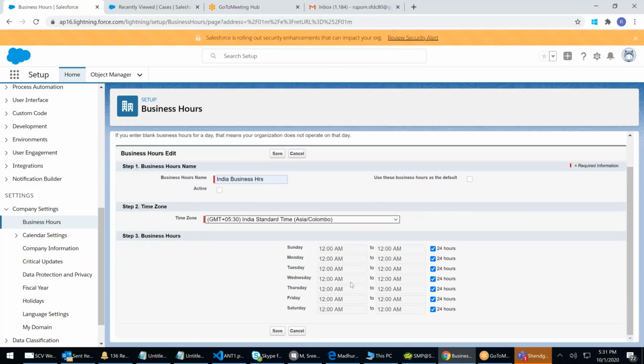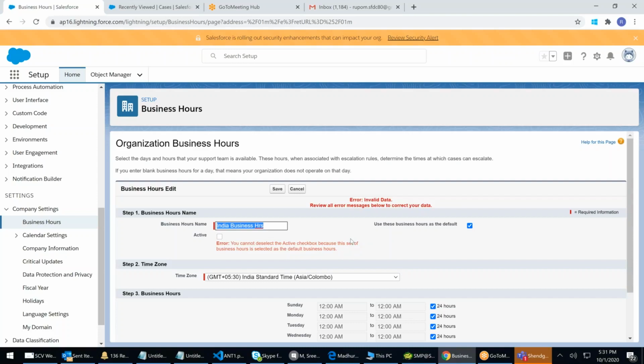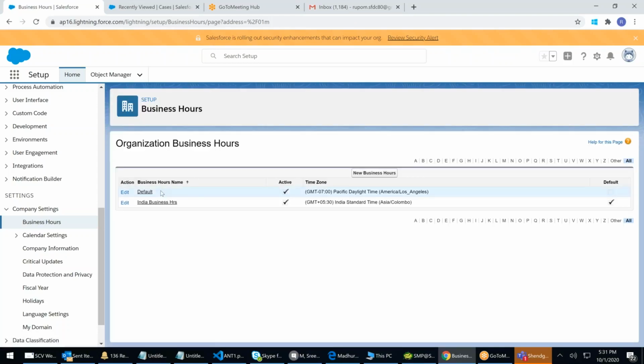Does your India work 24/7? No, we don't work on Saturday and Sunday. Remove it, or you can specify the time. Only during this time would people from India be able to log in. I'll say 24/7. Use this as a default. I click save. You can select active, and click on save. Default is now India business hours.